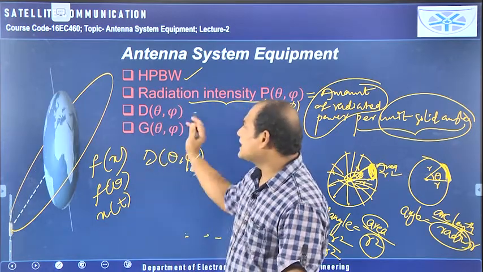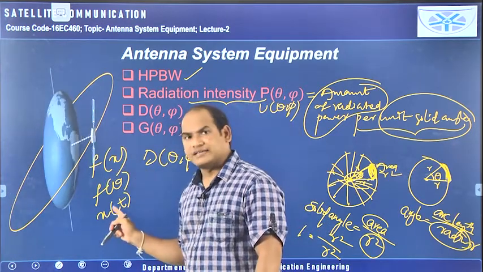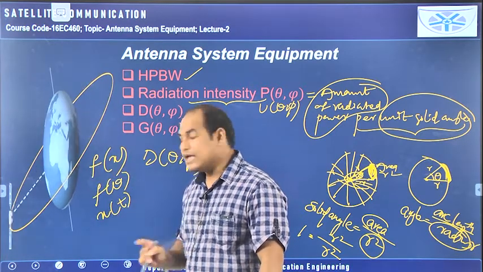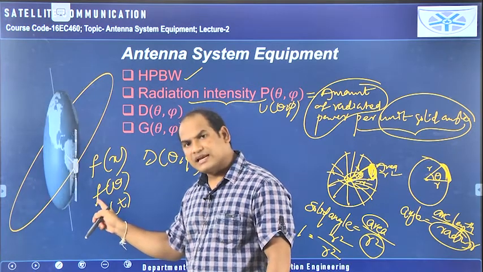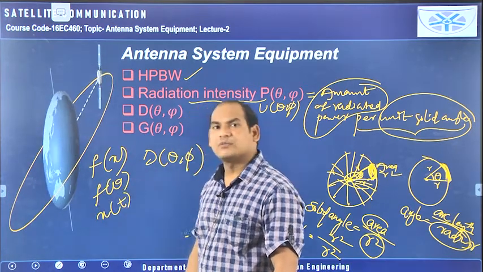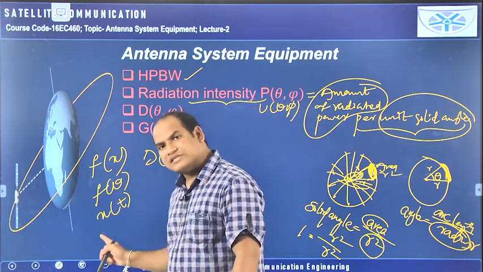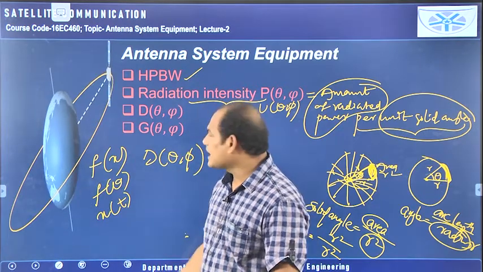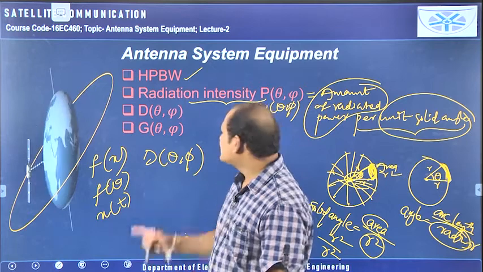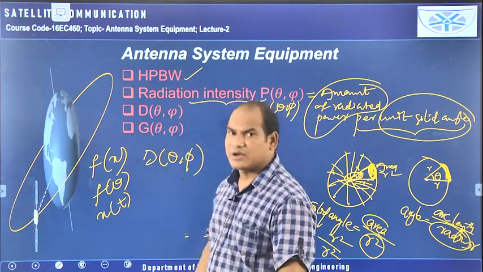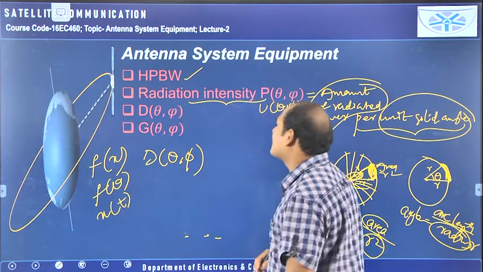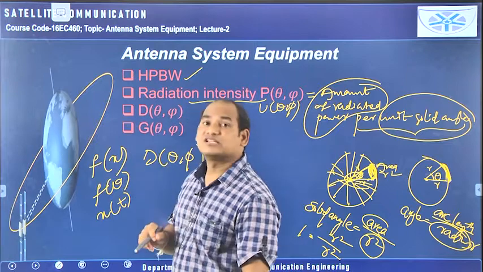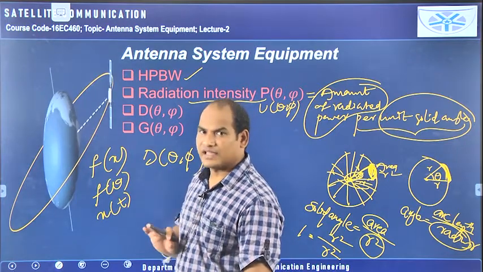Similarly, you see here only one variable is given within the bracket. That means this is a one dimensional signal. It depends on only one independent variable, x, and this one depends on only one independent variable, theta, so it is also a one dimensional signal. These three are one dimensional signals because they depend on only one independent variable. Similarly, in D of theta comma phi, G of theta comma phi and P of theta comma phi, two variables are within the bracket, meaning D depends on two independent variables, theta and phi.